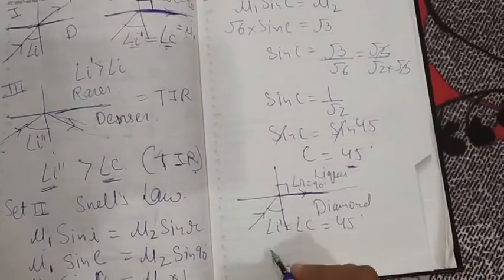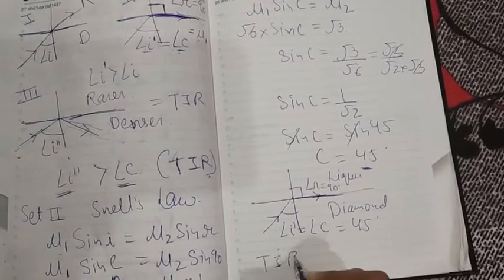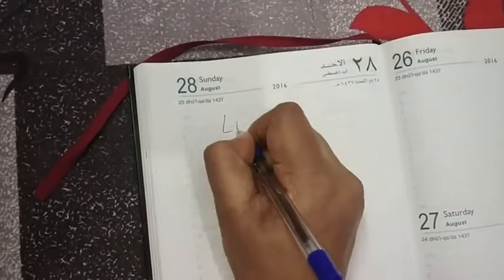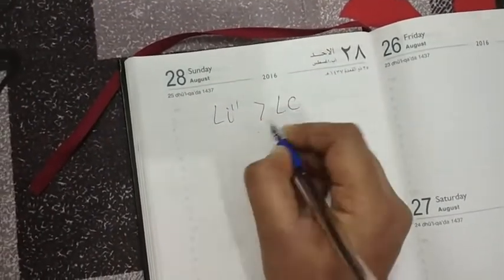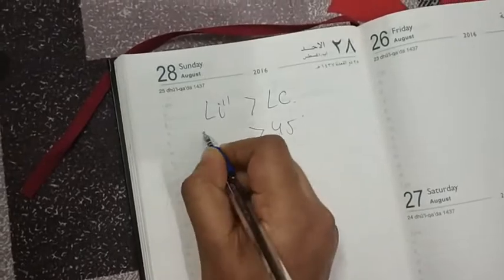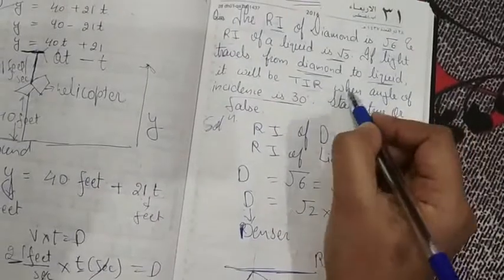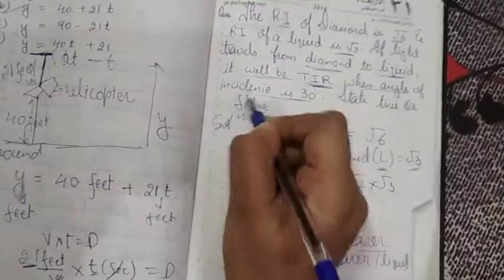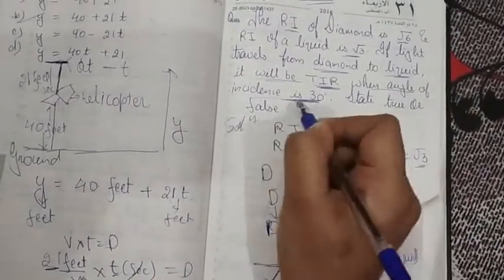Fine. So for total internal reflection, we have angle I double dash, remember I double dash, which must be greater than our critical angle. Our critical angle is 45 degrees, and in the question they have given 30 degrees. They said the angle of incidence is 30 degrees, so the statement is wrong.